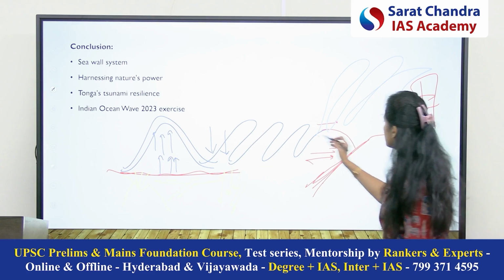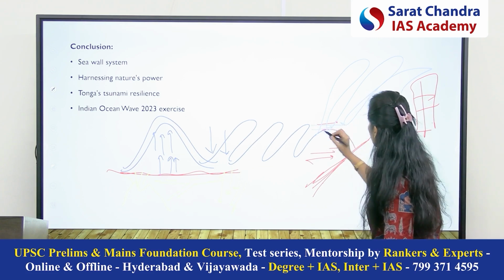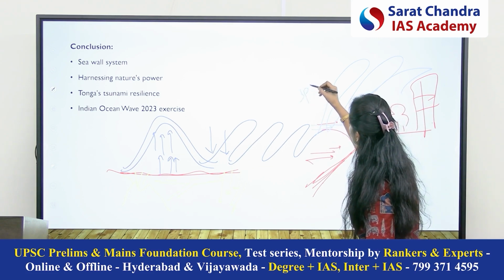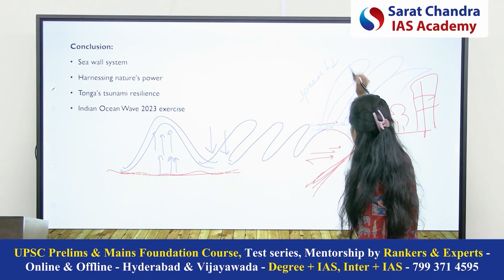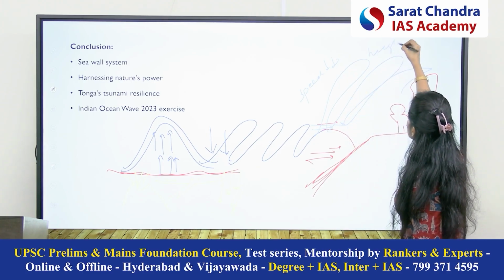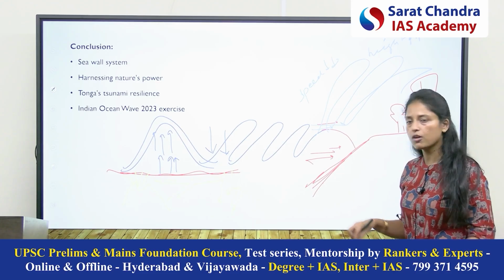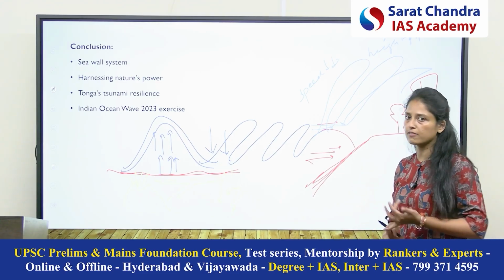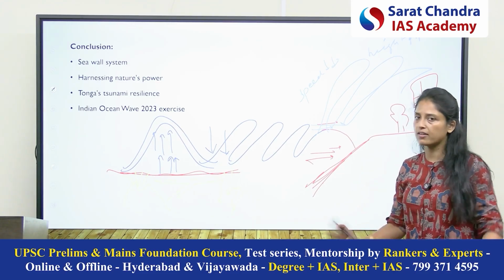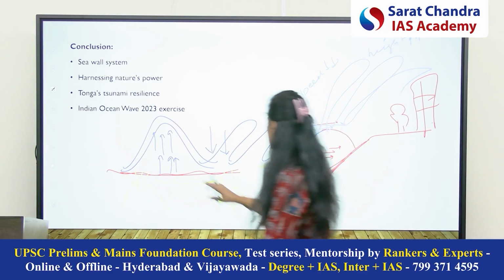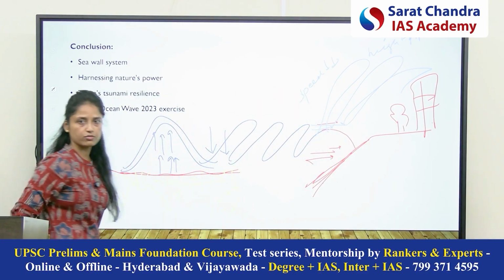Okay, you are seeing it is striking the seashore. Now their speed will reduce and their height will increase, causing disruption for the lives of people, for the infrastructure, biodiversity, etc. Okay, so this is how tsunamis form.